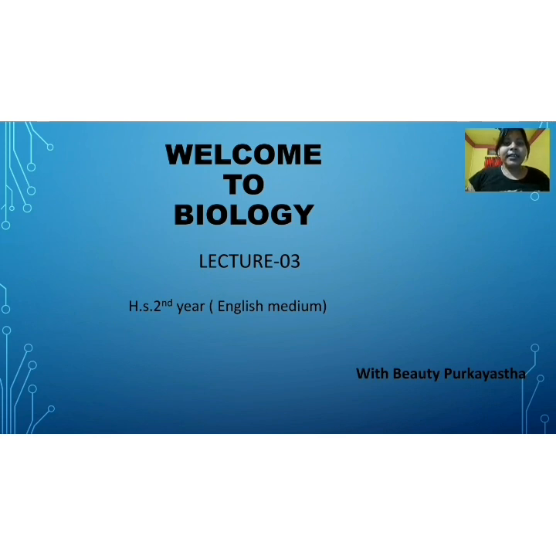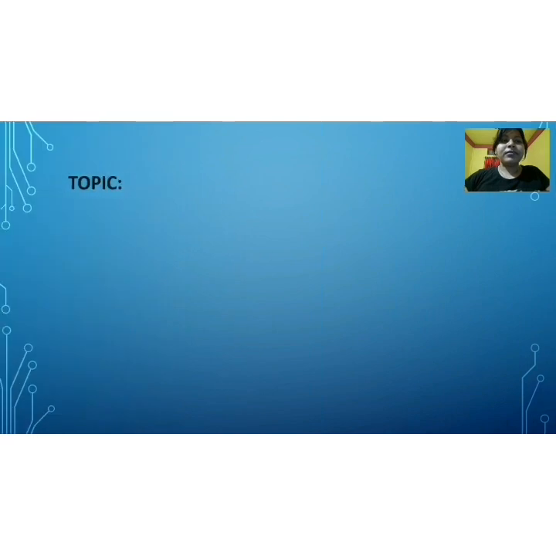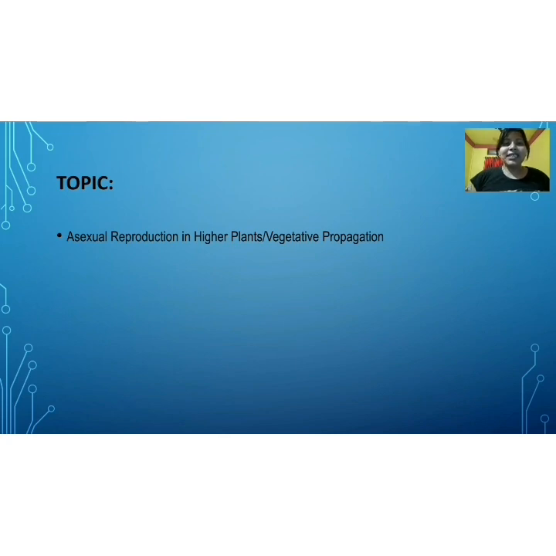So in lecture 1 and lecture 2 we have discussed reproduction, types of reproduction and asexual reproduction, and some common methods that are involved in asexual reproduction. Today we will continue from there, and today we will discuss the topic asexual reproduction: what is asexual reproduction and common methods in asexual reproduction.